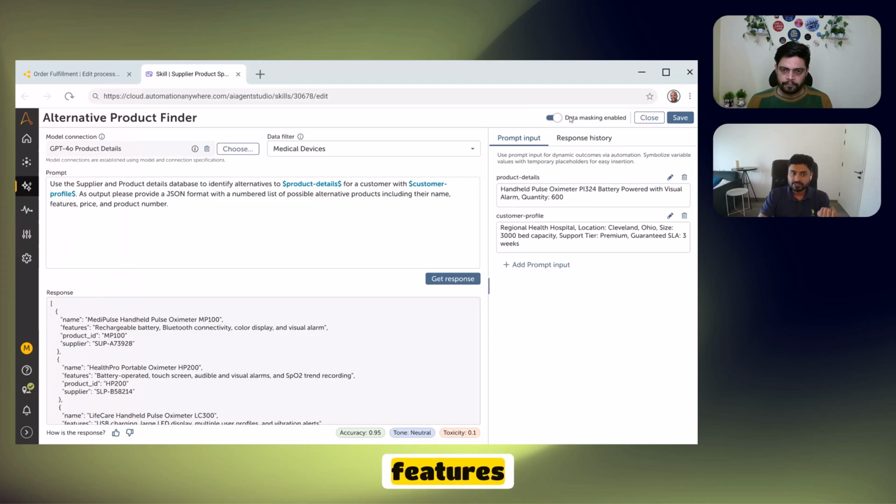But you can see some of the features that are available here, such as data masking. One thing data masking does is it automatically redacts or masks any sensitive information. So let's say I put a customer name or a phone number or an email ID or anything that is personally identifiable. Auto data masking automatically redacts or masks that data, not just in your prompt that is going in, but even in the response that data gets masked. So that way you can be a lot more secure in terms of the data exchange between your network and the foundational model.